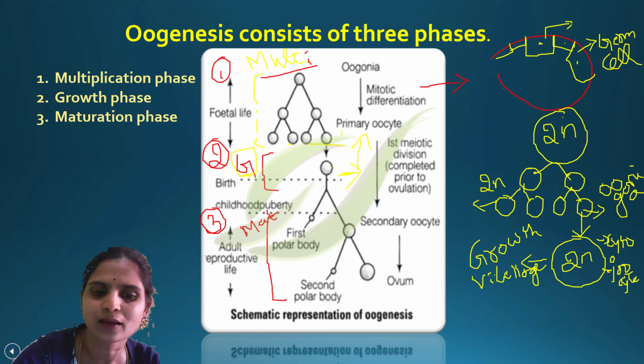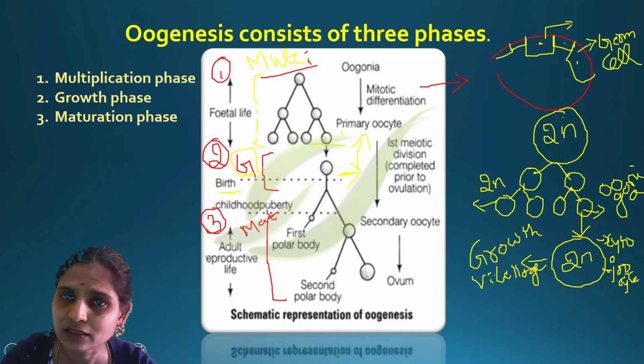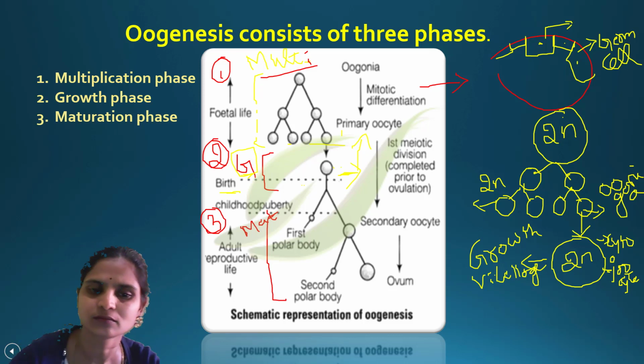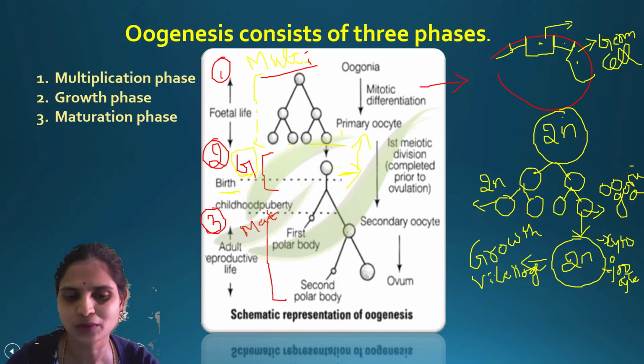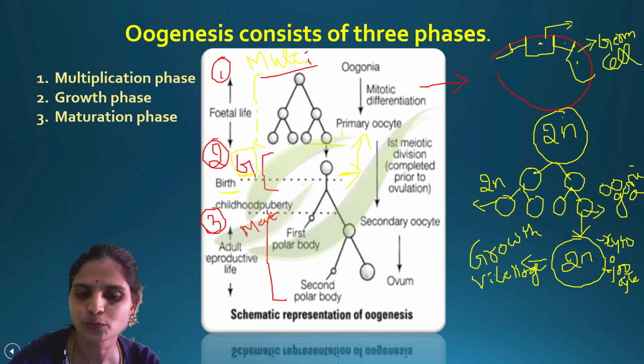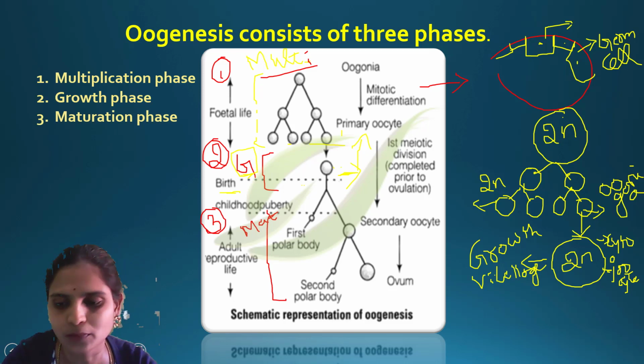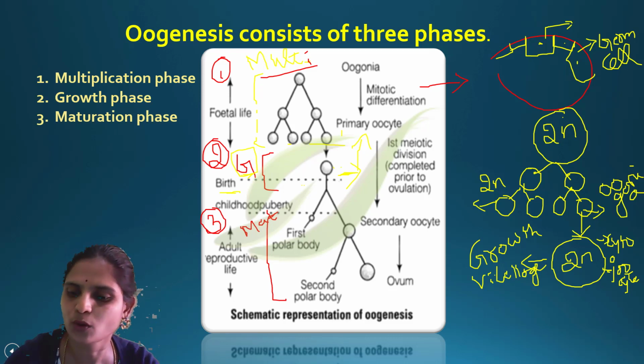So this will take place once the baby is born. As we discussed earlier, it will start in fetal life. At birth, a little bit of the process has taken place. Later on, after puberty, this maturation phase will take place. Now this primary oocyte will undergo meiosis division.